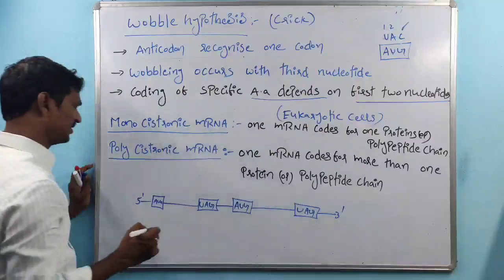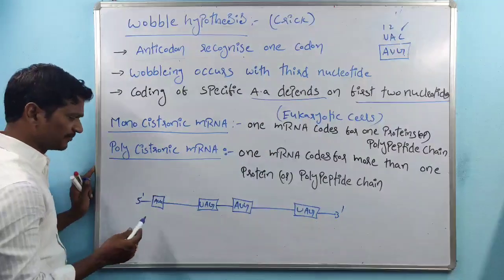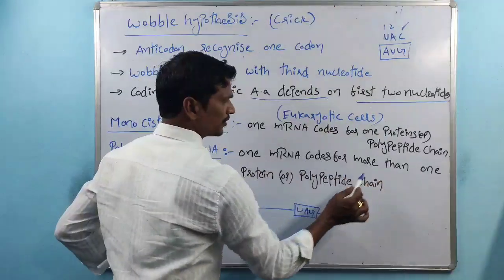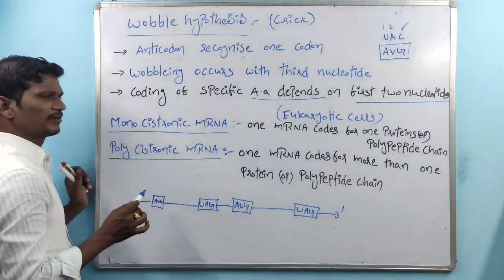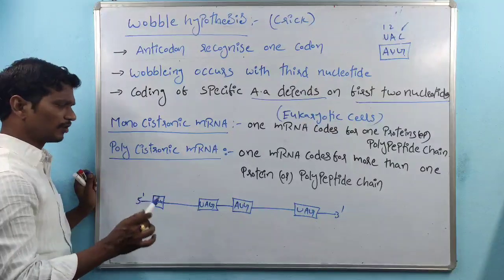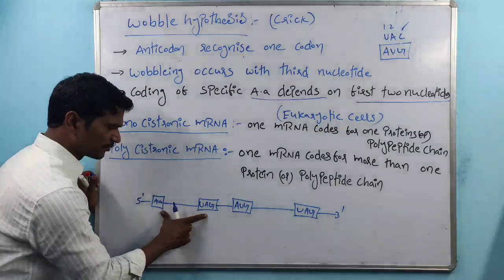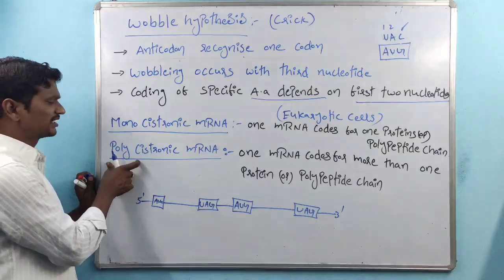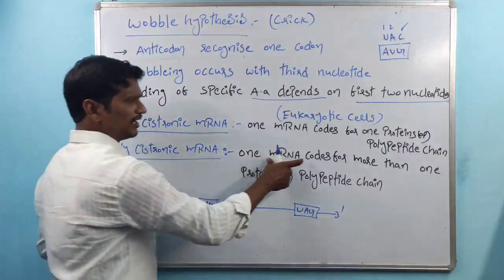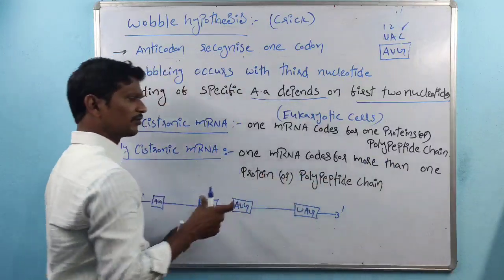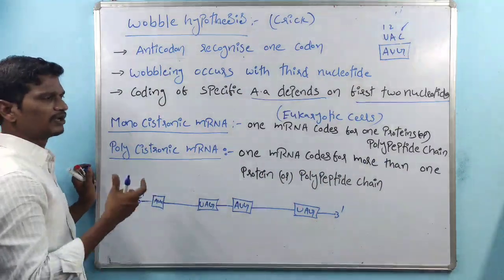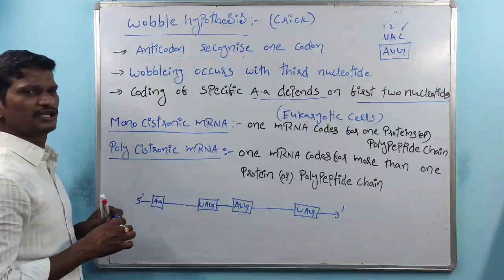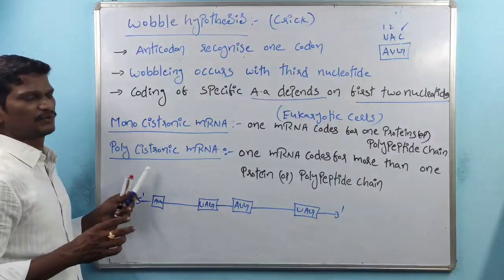This is the 3 prime end. So here what I am telling is that in polycistronic mRNA, one mRNA codes for more than one protein. This part codes for one protein, this part codes for another protein. Poly indicates many. So one mRNA codes for more than one protein or polypeptide chain. This is called polycistronic mRNA.